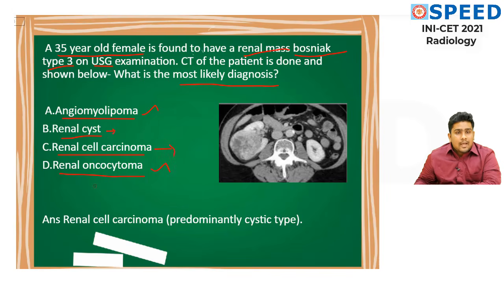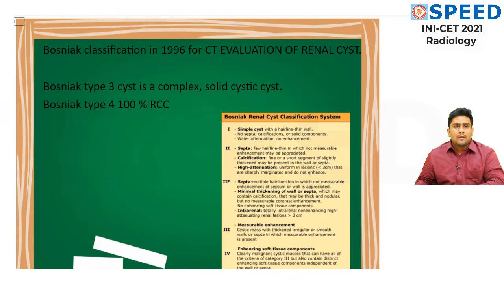After a great discussion, the answer is renal cell carcinoma. An extra point I want to add is that it is a predominantly cystic type of renal cell carcinoma. That's why INI-CET used the words Bosniak type 3 on ultrasound examination. Let's discuss it further for upcoming exams.